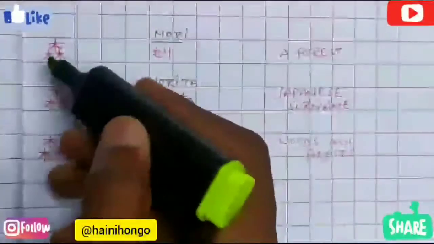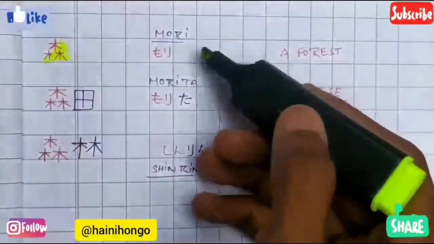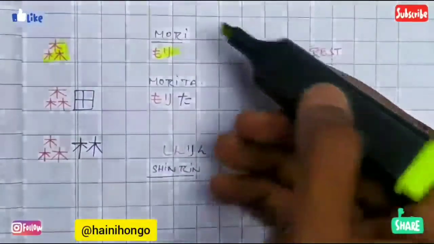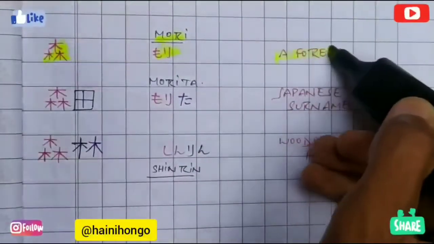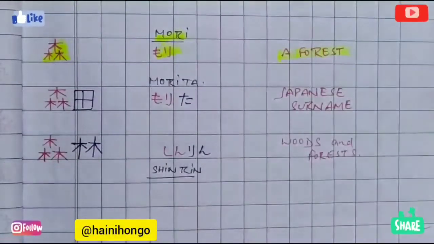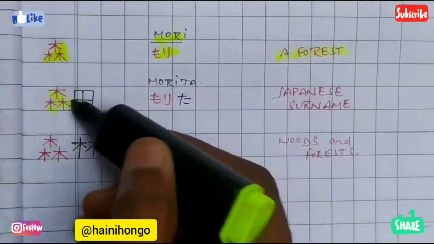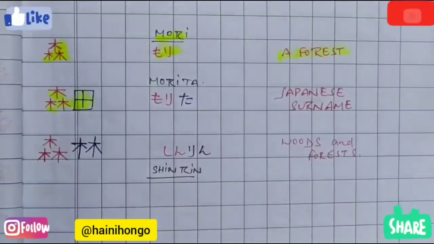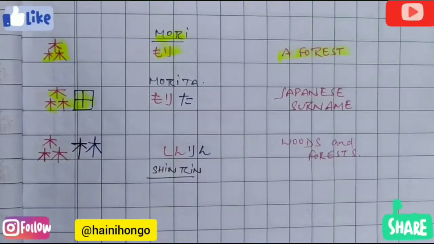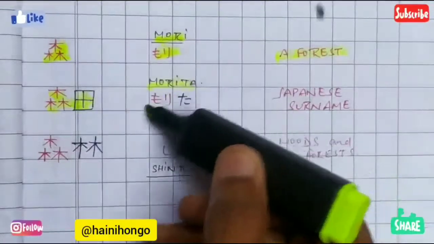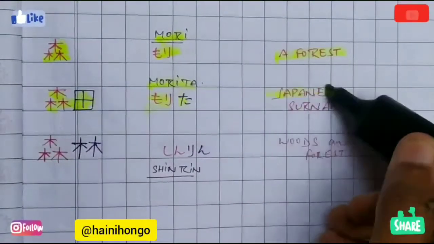If we are writing this kanji alone without any suffix or prefix like this, then we will pronounce it mori, which is written in Romaji as well. And mori means a forest. And here again, if we are writing this kanji as a prefix with this kanji of field, which we have already learned, I'll drop the link in description, then these would be pronounced as morita. Morita, which is a Japanese surname.